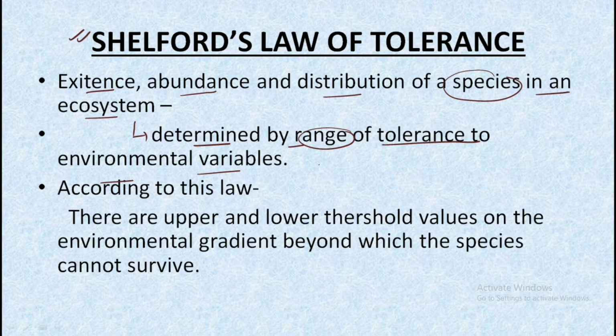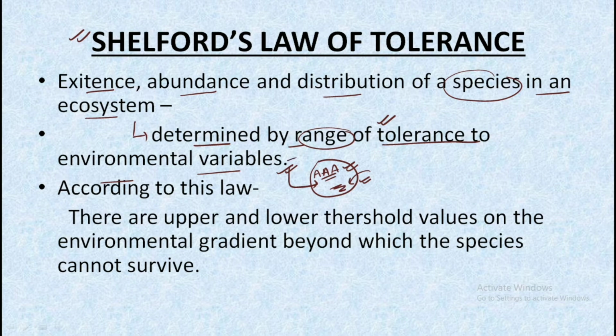Consider this is an area or an ecosystem. Whether species A would exist in this area or not would depend upon the range of tolerance of this species to the environmental variables of this area.